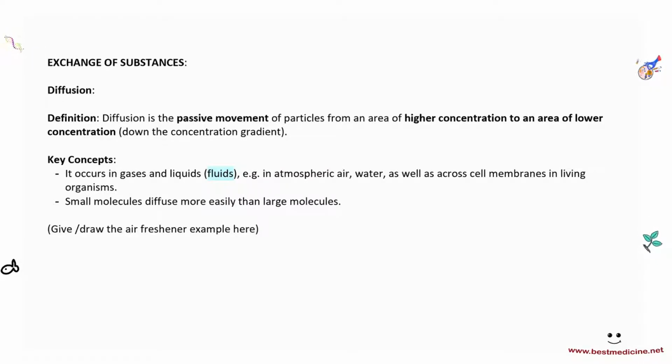Okay, so diffusion is the passive movement of particles from an area of higher concentration to an area of lower concentration. What this means is that you have these particles that are fluid and able to move from one place to another, and if there is a difference in concentrations in the areas they are present in, they're able to move from the area of high concentration to an area of low concentration. Let me just show you how this works.